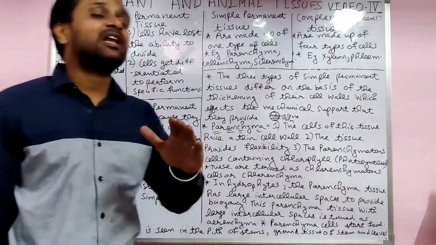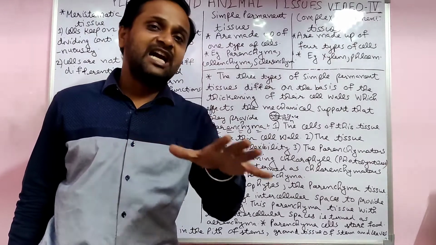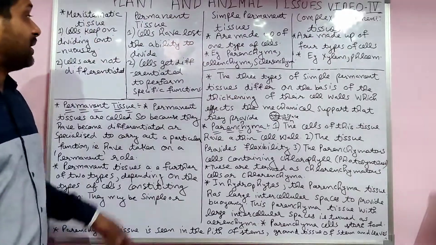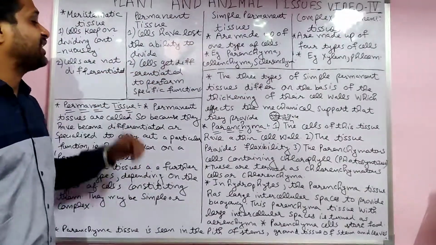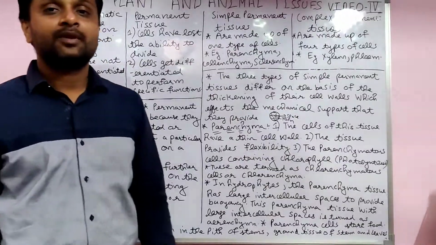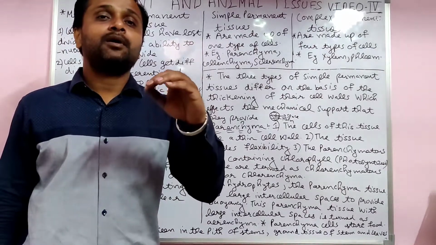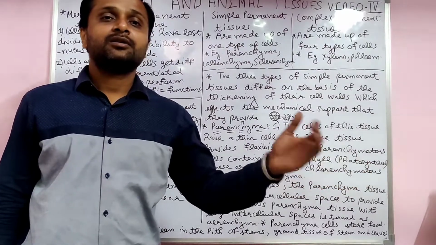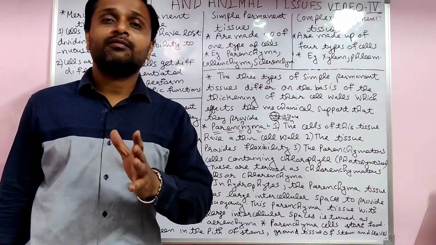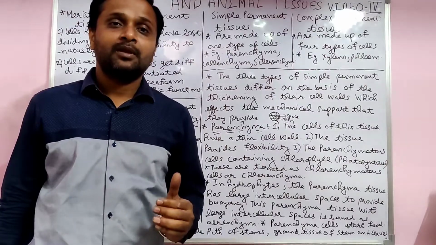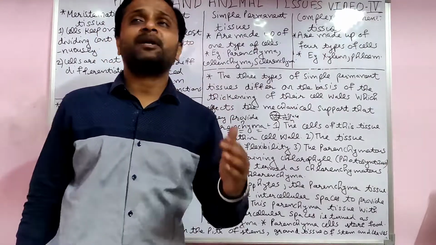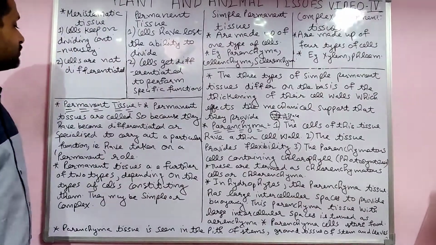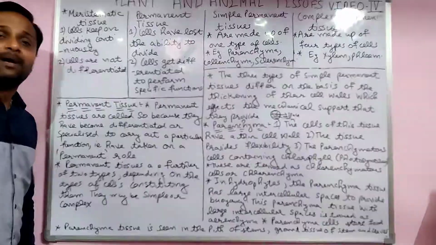In meristematic tissue, the cells look equal, like children. There is no specific function divided between them. But in permanent tissue, the cells are differentiated to perform a specific function. In every family, each member has a specific function. For example, mother cooks the food, father does the business. So they have specific functions. When the tissue becomes permanent, it gets a specific function.